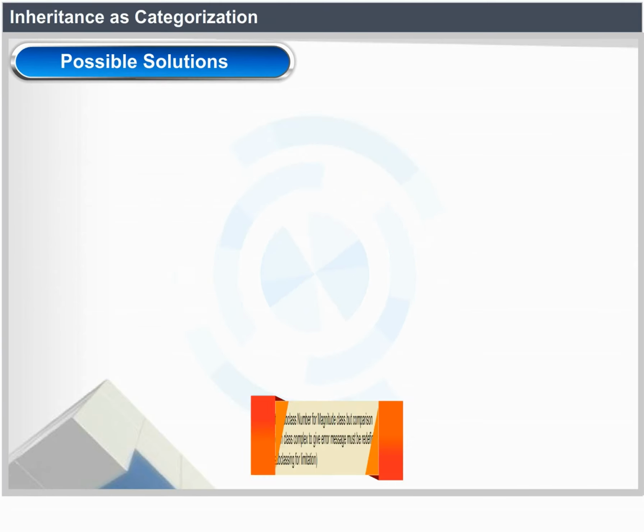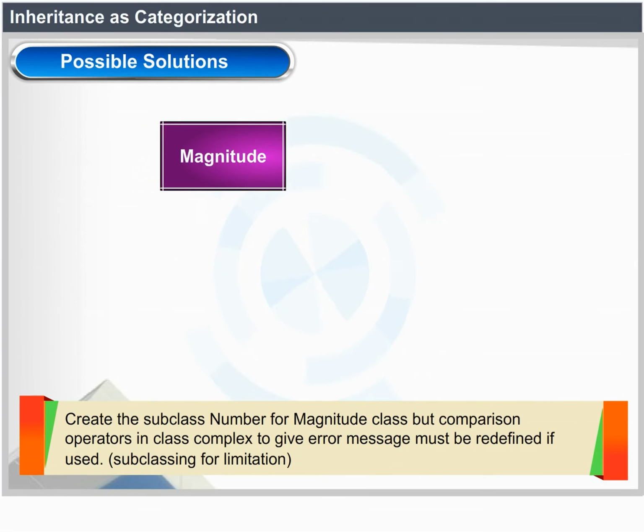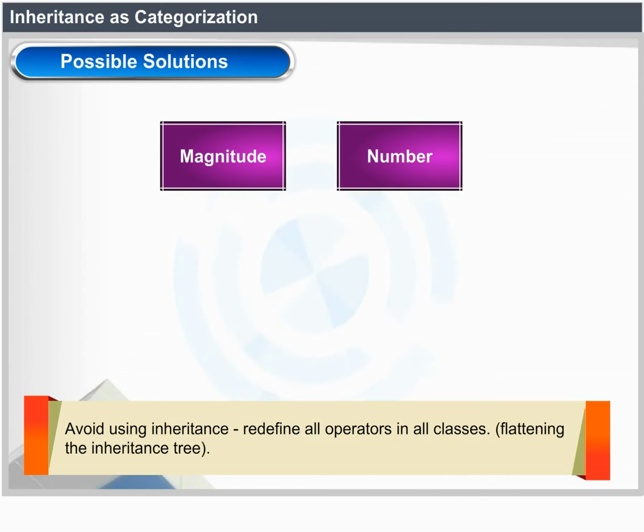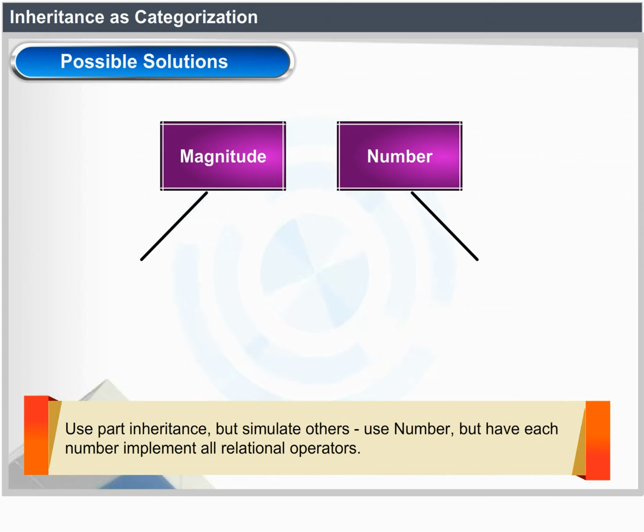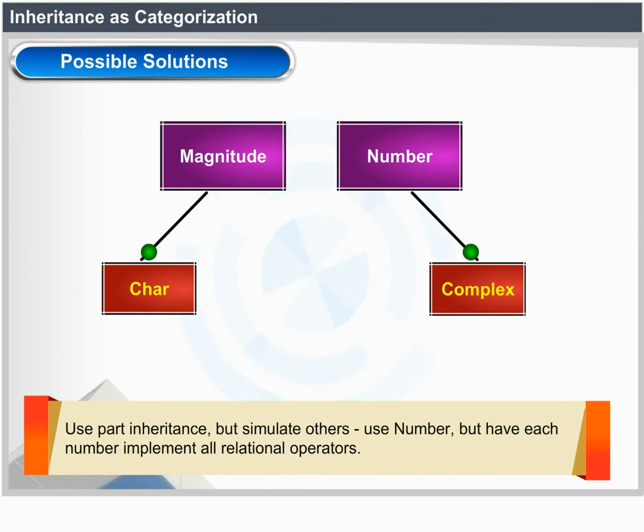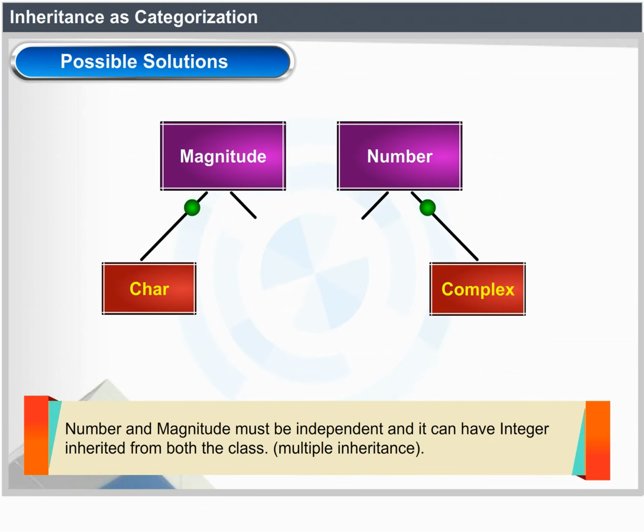Possible solutions. Create the subclass Number for the Magnitude class, but the comparison operators in class Complex must be redefined to give an error message if used, that is, subclassing for limitation. Avoid using inheritance, and redefine all operators in all classes. Use partial inheritance but simulate the others. Use Number but have each number implement all relational operators. Or, Number and Magnitude must be independent, and Integer can be inherited from both classes, that is, multiple inheritance.